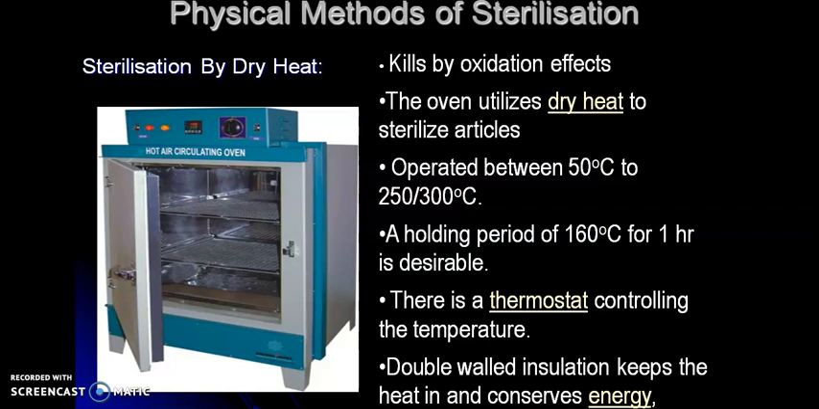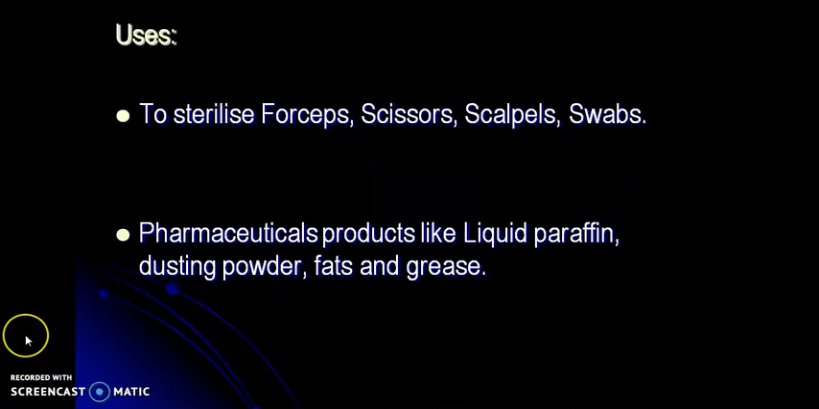And for temperature control, there is a thermostat. And the double-walled insulation keeps the heat in and conserves energy. Hot air oven is used to sterilize forceps, scissors, scalpels, swabs, and also pharmaceutical products like liquid paraffin, dusting powder, fats, grease.